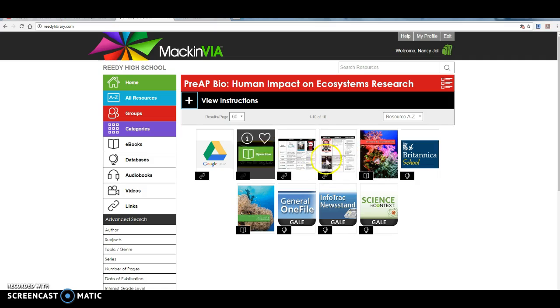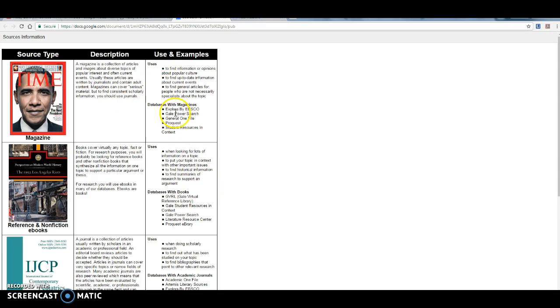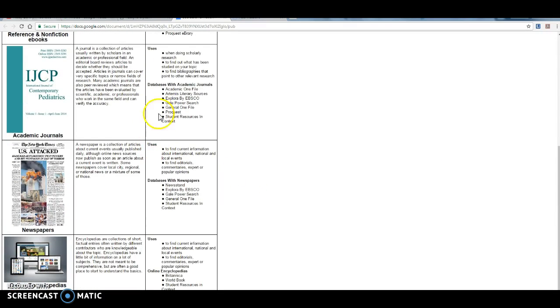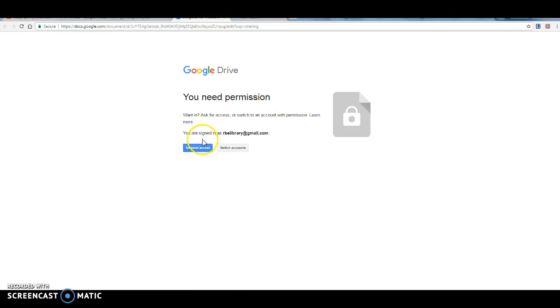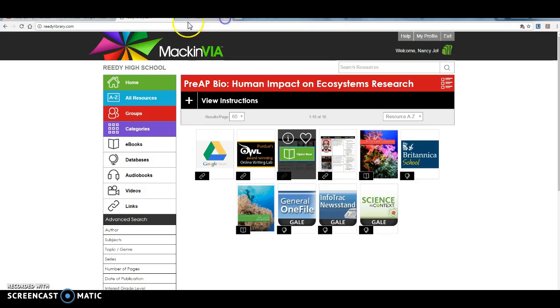Just know that, and I will go over these in class today, but just as a reminder, this one will tell you in what databases are certain types of resources, and then this one helps you understand the difference between some of the different trade journals versus popular magazines versus scholarly academic journals.